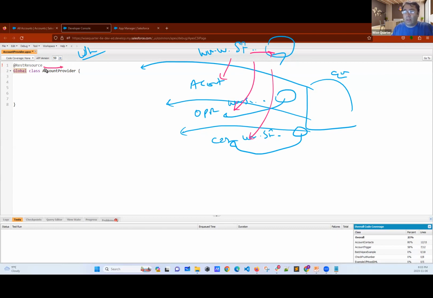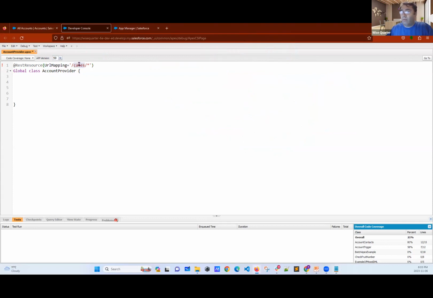I have to provide that here. I have to say that, okay, if this is related to account, Google Maps or the third-party system should write something here to reach account records. Now, how we can do this? It's really easy, my friends. It's really easy. Let me copy it from here. That's it. Now, if they want to reach my accounts, I have Salesforce, right?